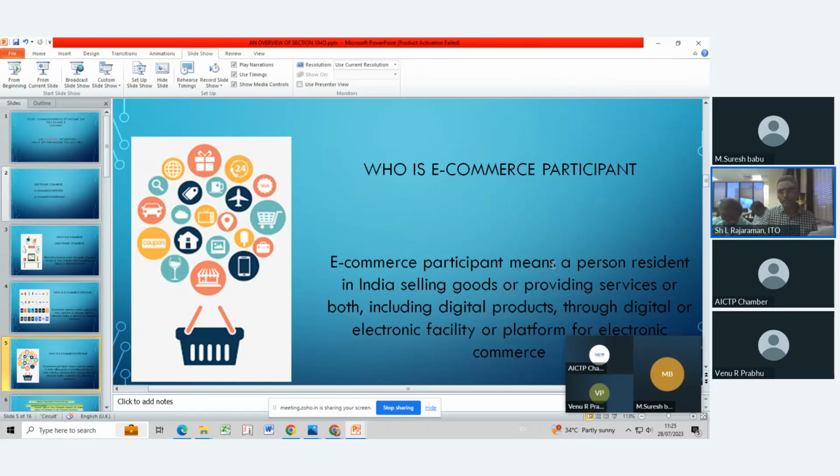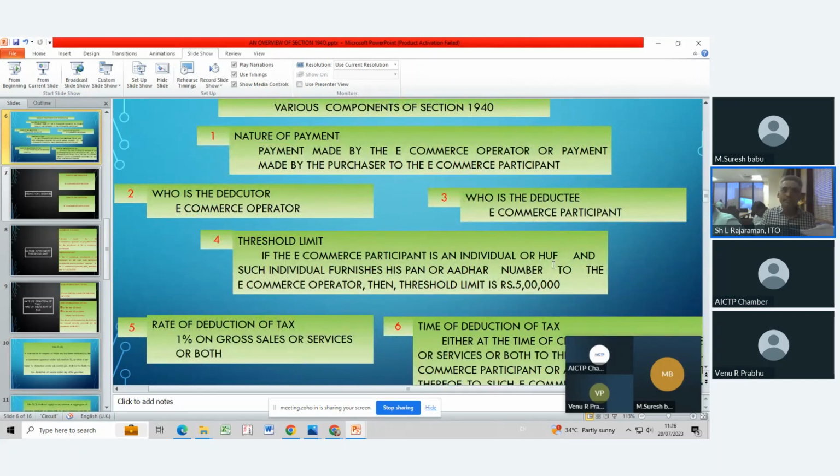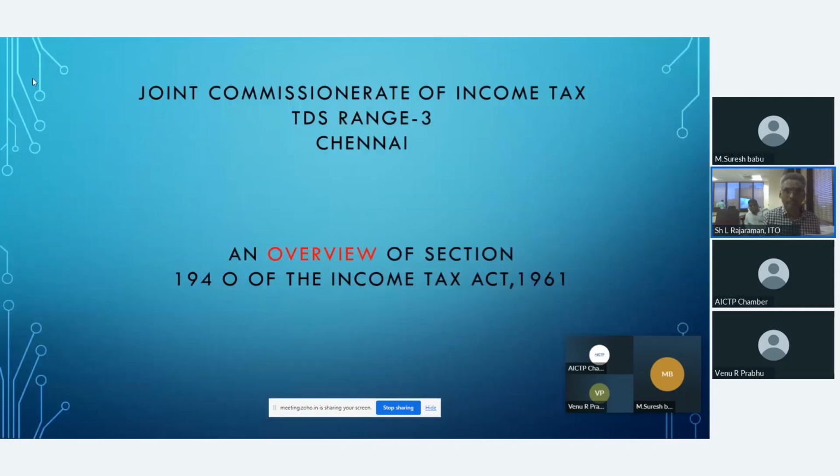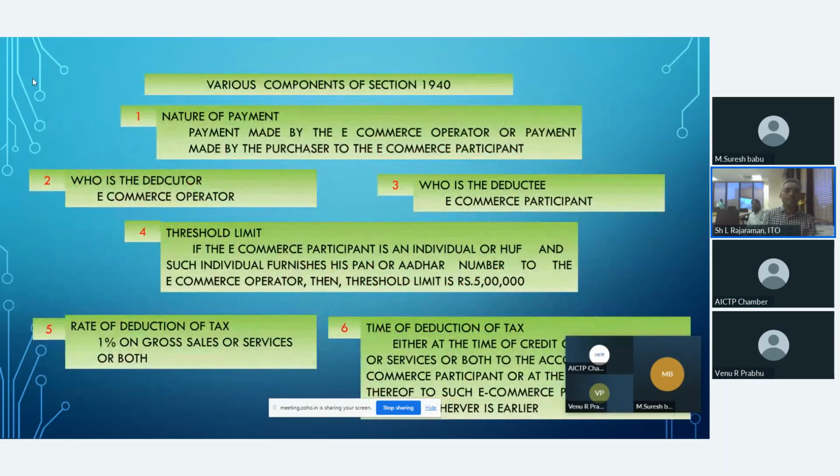The e-commerce participant should be an Indian resident who is selling goods or providing services or both, including digital products, through a digital or electronic facility provided by the e-commerce operator. This is a comprehensive screen, dear participants. One second, I will show the entire screen.